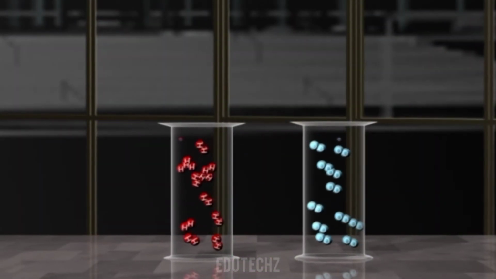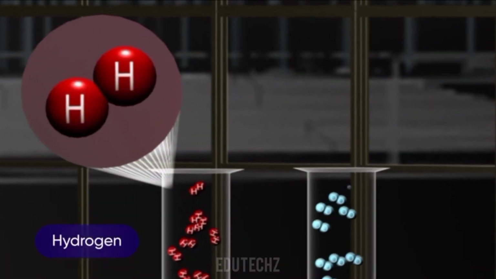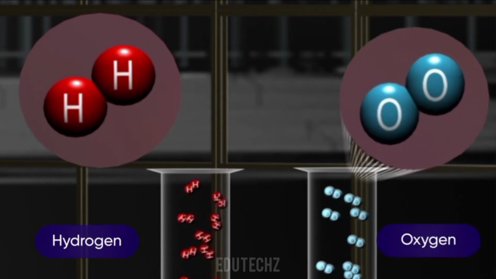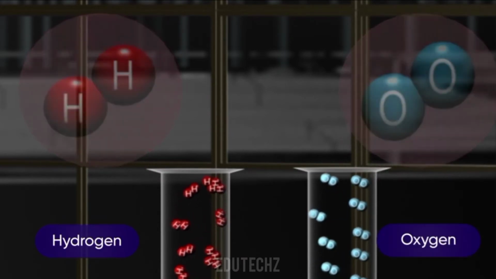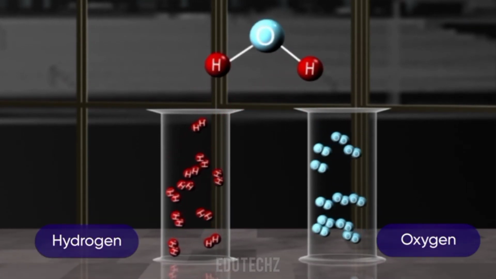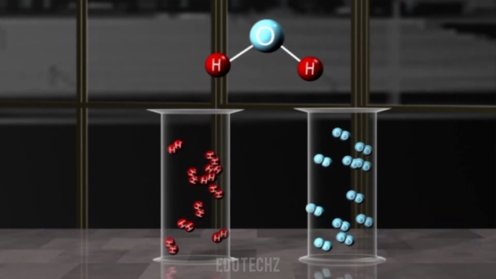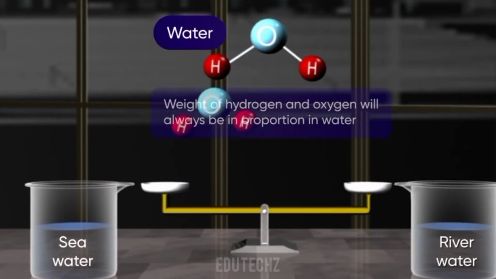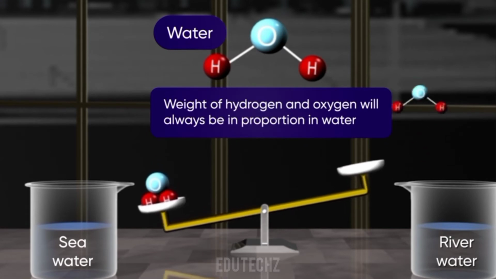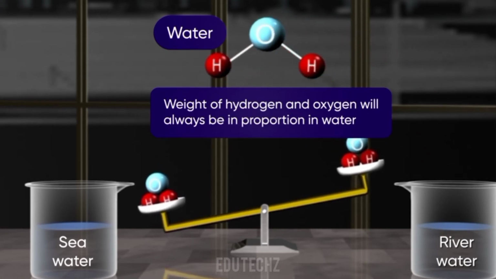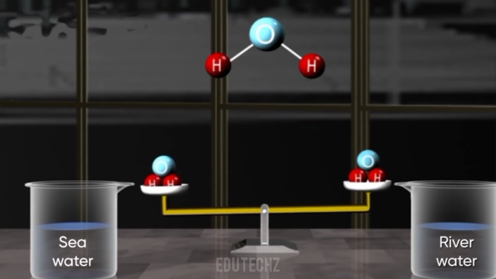Thus, according to Dalton, hydrogen gas is composed of atoms of hydrogen, while oxygen gas is composed of atoms of oxygen. 2 atoms of hydrogen combine with 1 atom of oxygen to produce water. Therefore, it is not surprising that the weights of hydrogen and oxygen will always be in their respective proportion in water, irrespective of its source.